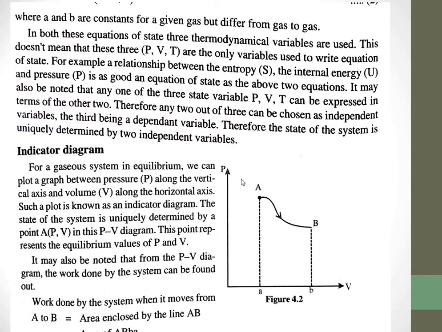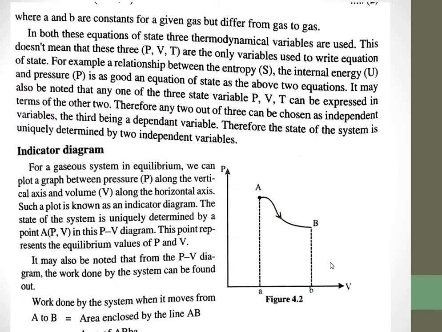The state of the system is uniquely determined by pressure, volume, etc. So this type of PV graph, or a graph which will connect any two thermodynamic variables, lets us define a system, or study the system using this graphical representation of that system. That type of diagram is known as the indicator diagram. So a PV diagram is an indicator diagram.